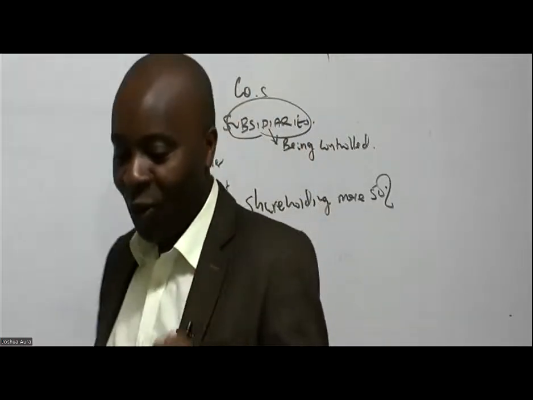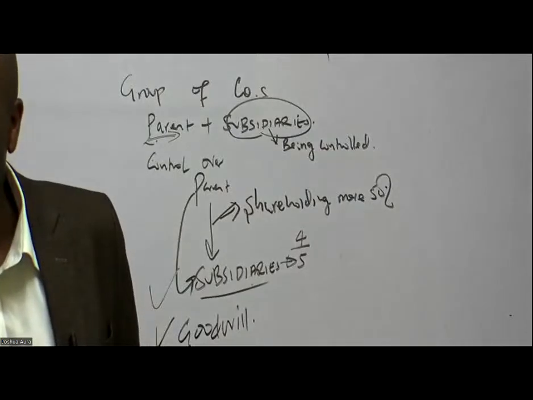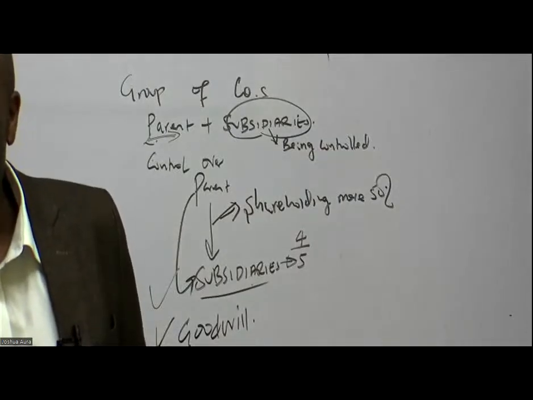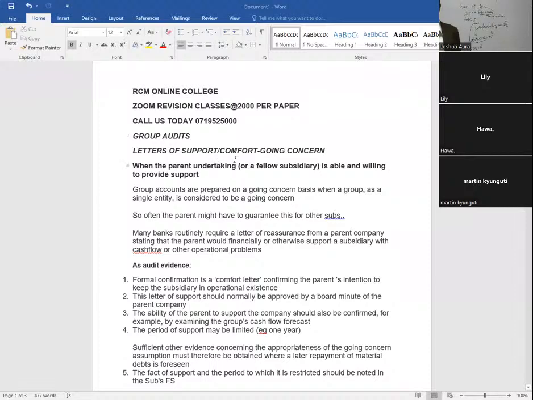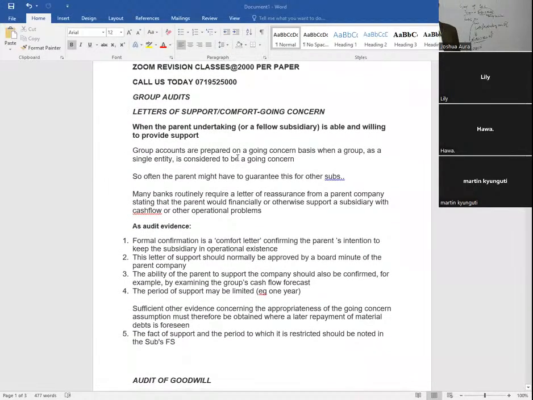So this is what I would want to teach you this morning, ladies and gentlemen, called comfort or support letters. So letters of support to comfort regarding going concern. When the parent is undertaking, or even a fellow subsidiary, is able and willing to provide support to a struggling subsidiary. Great.